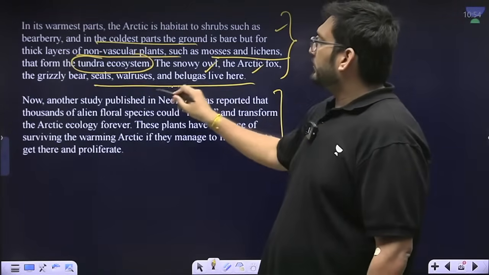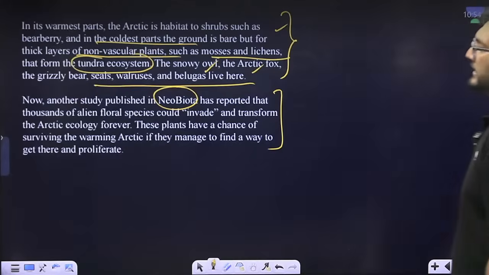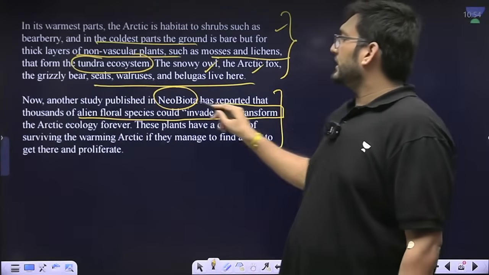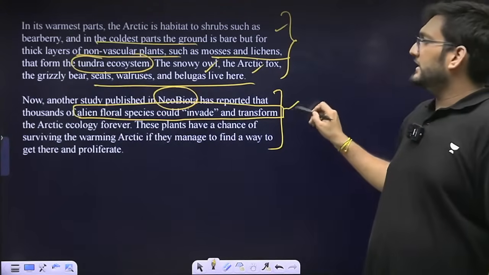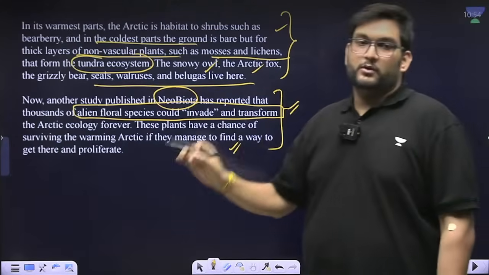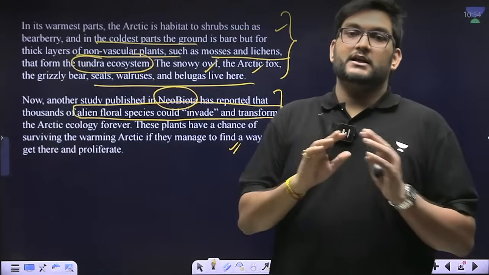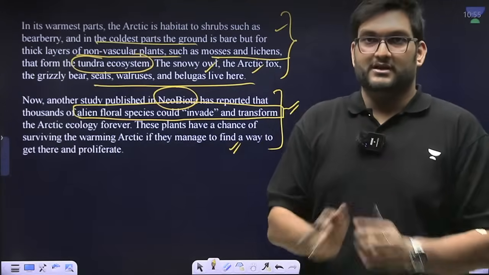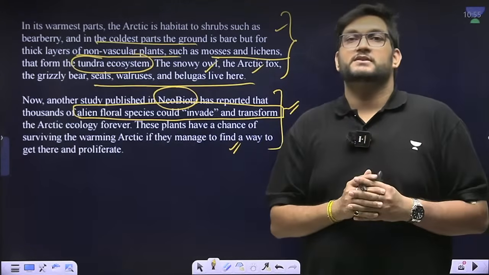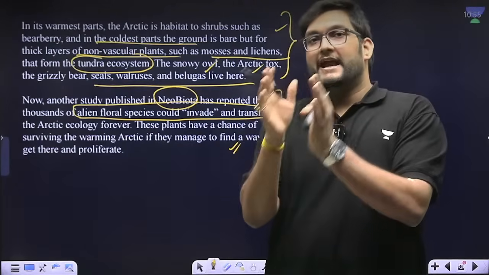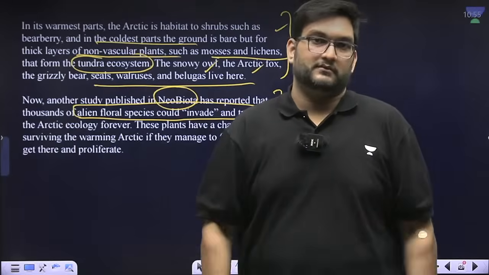However, there is a report published by Neobiota which says that certain alien floral species have already invaded the Arctic ecosystem, and if not managed properly, it will lead to the original tundra ecosystem being disrupted, with non-native and invasive species entering and disrupting the whole ecosystem itself.